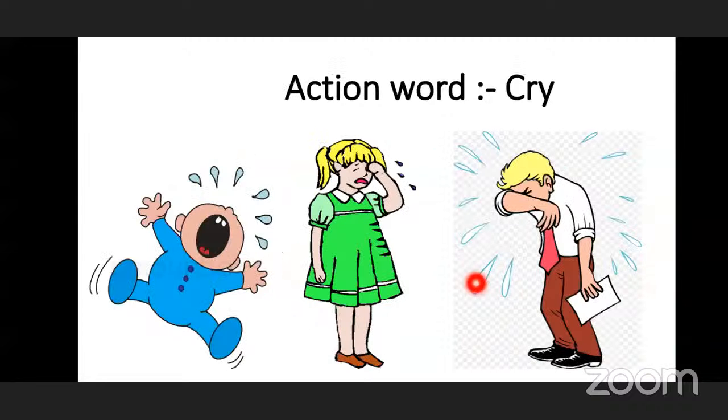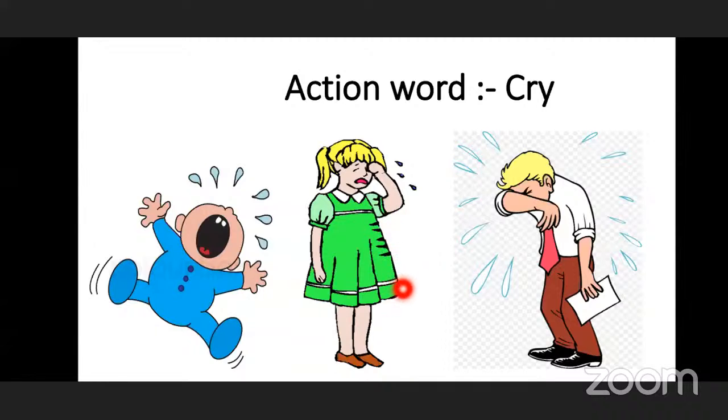Now next action word is cry. So here you can see the baby is crying bitterly. Why? Baby cannot speak, but if he wants something, he just goes on crying louder to make people understand that he wants something. Here the girl is crying. When you cry, children, when you are not happy, when somebody scolds you, when somebody punishes you, okay, or when somebody gives you bad words, that time you cry.